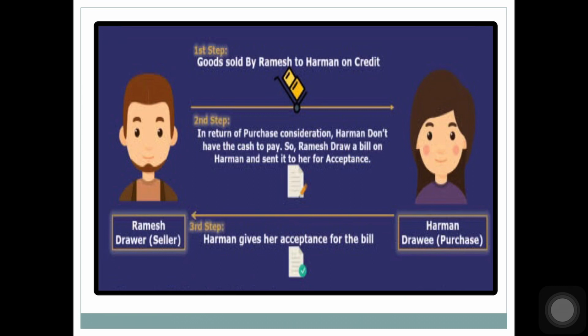Now, after 2 months, Ramesh has to present this bill to Harman, and then Harman will pay Ramesh the amount of rupees 10,000. So Harman this way gets credit of 2 months. After 2 months, she will make the payment. And because Ramesh has drawn this bill of exchange, he gets surety in his mind. He is sure that after 2 months, he will receive money from Harman.